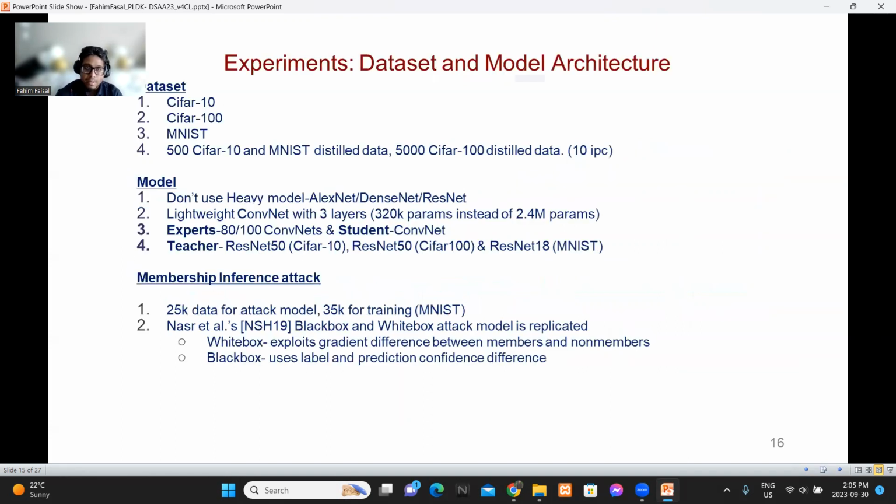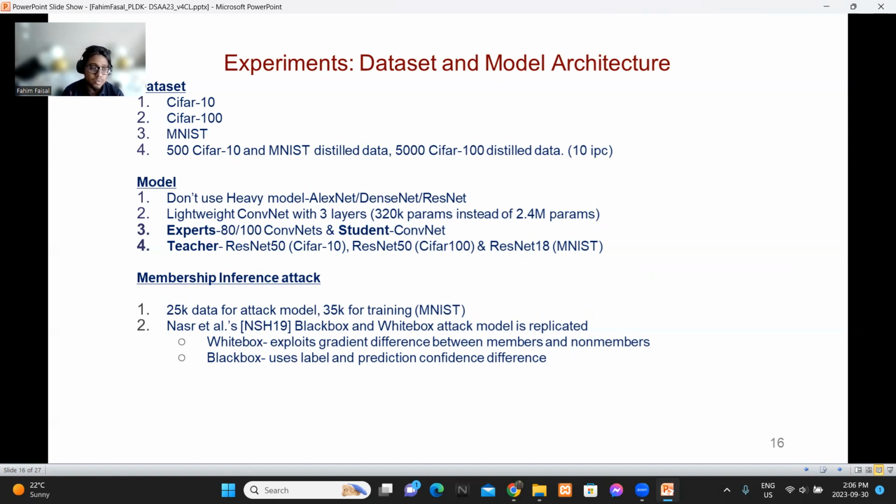So in the experiment, different datasets were used. The most common datasets were CIFAR 10, CIFAR 100, and MNIST, which are commonly used in computer vision and privacy analysis tasks. In case of distilled data, we generate 10 images per class for CIFAR 10 and MNIST, which is 500 images, and for CIFAR 100 it is 5,000 images. So instead of 50,000 or 60,000 images, we can use only 500 images to come up with similar performance.